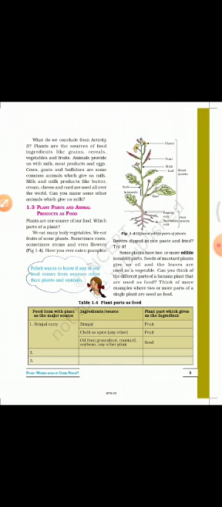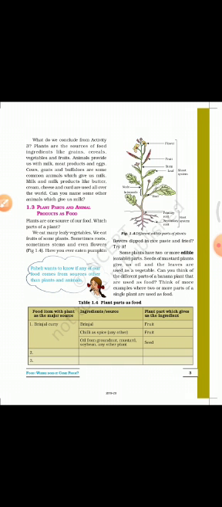We can take a look at table 1.4, which is plant parts as food. The first column we will have food items with plant as the major source. The second column ingredients or source, and the third column plant part which gives us the ingredient. Number 1, we have brinjal curry.